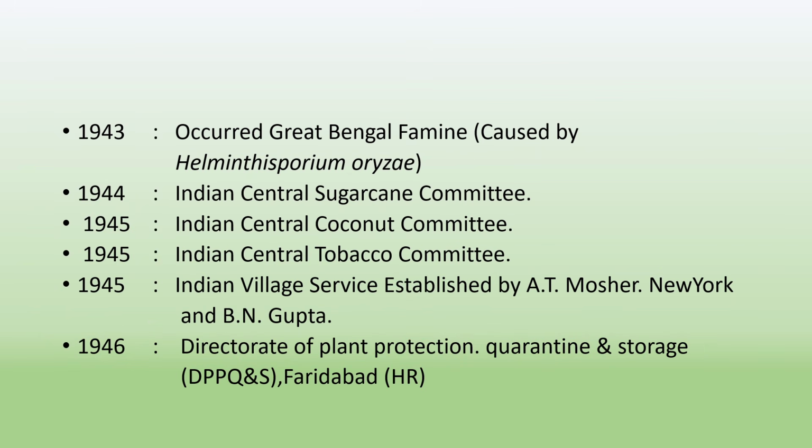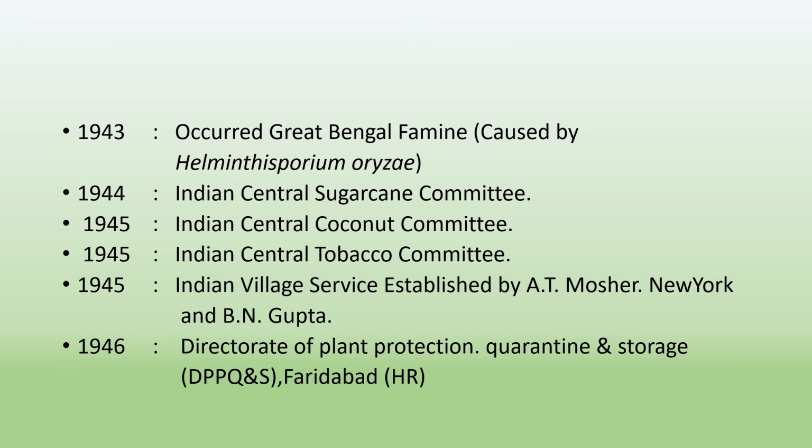In 1943, the Great Bengal Famine occurred, which was caused by Helminthosporium oryzae. In 1944, the Indian Central Sugar Committee was established. In 1945, the Indian Central Coconut Committee started. In 1945 again, the Indian Central Tobacco Committee was established. In 1945, Indian Village Service was established by A.T. Mosher, New York and B.N. Gupta.